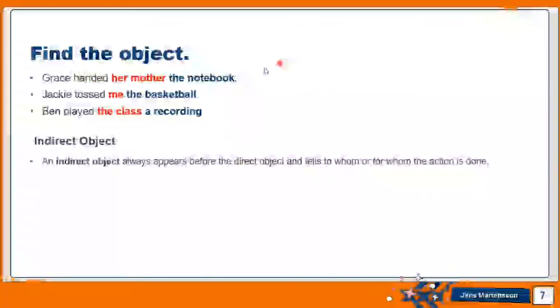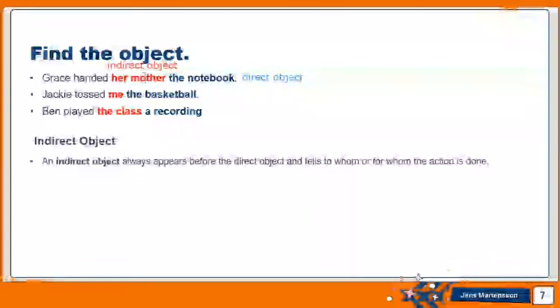Let me write it for you. This is the direct object. All right, let me change the color. Okay. And to whom did Grace hand the direct object, which is the notebook? To her mother. So her mother is an indirect object, and I will make it colored in red. All right, so now you can identify the direct and the indirect object.